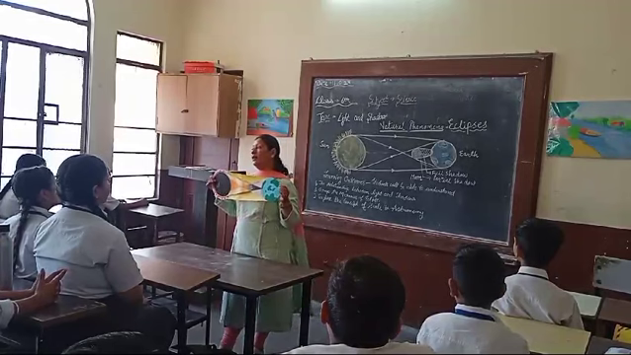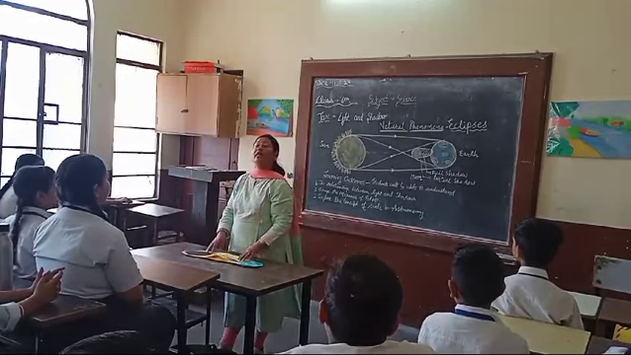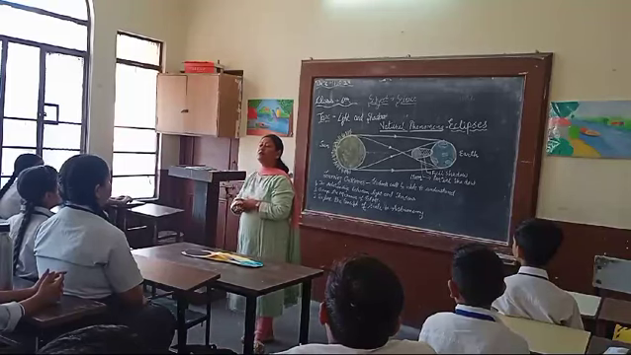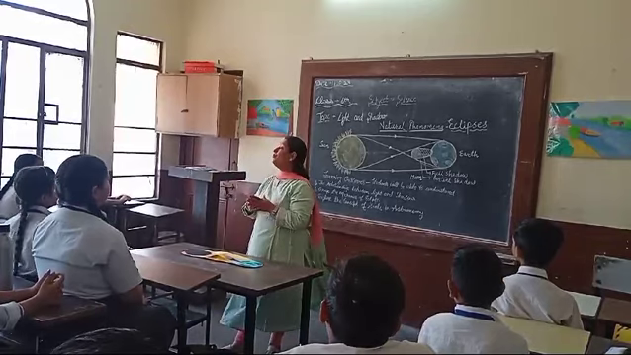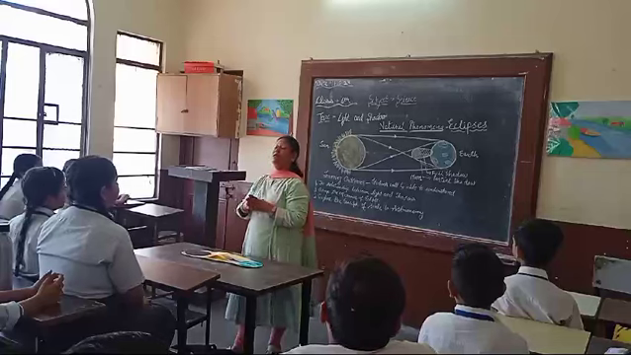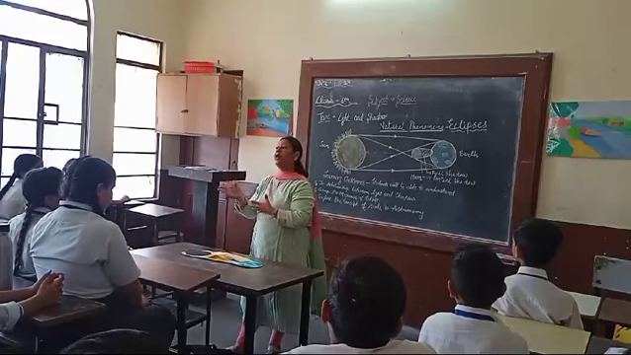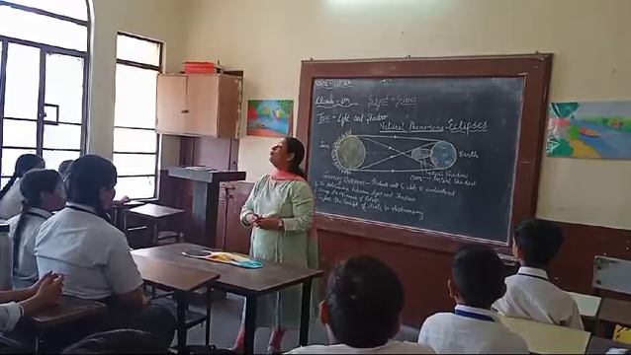Eclipses, how they occur. What is the other eclipse we see? Lunar eclipse. What happens during a lunar eclipse? What comes in between? Earth. And what will happen? We will not be able to see the moon. Then what will happen? The light of the sun will not reach the moon, and it is going to be a lunar eclipse.